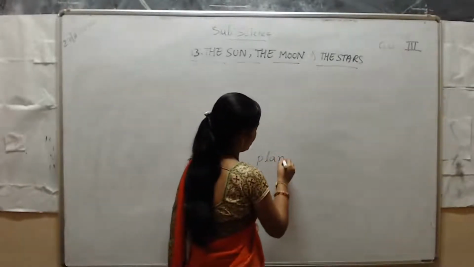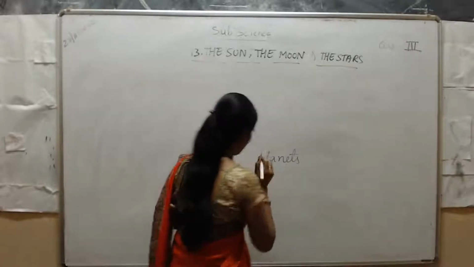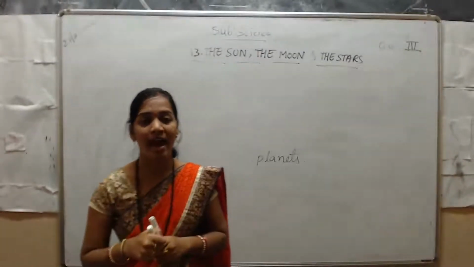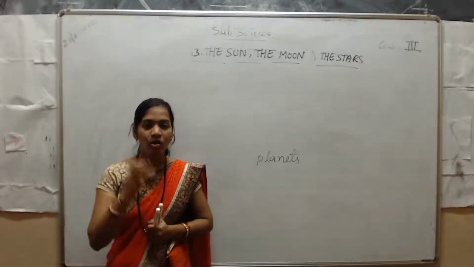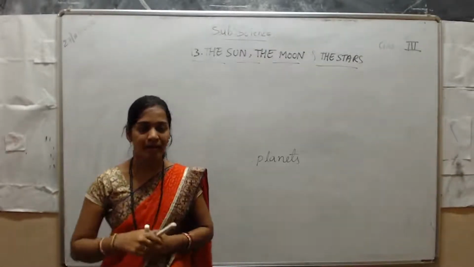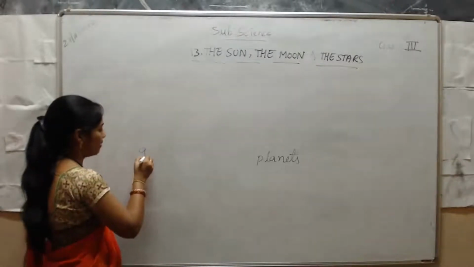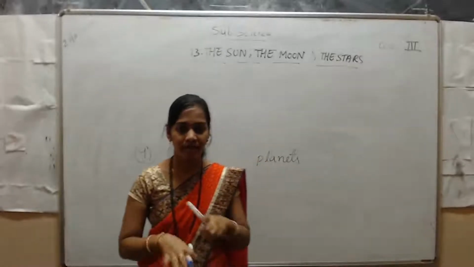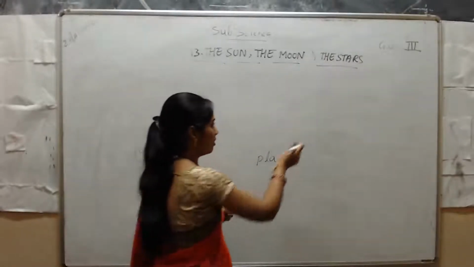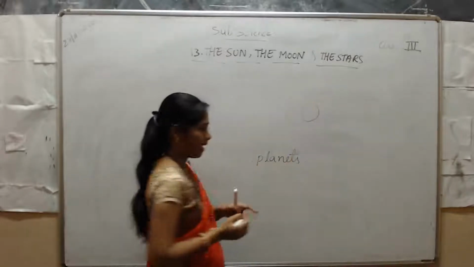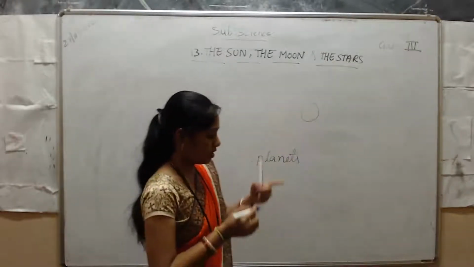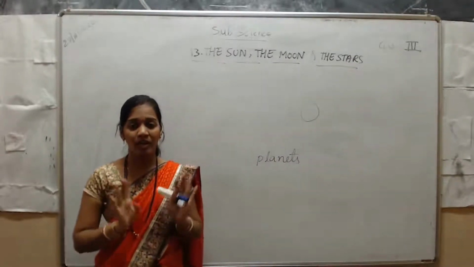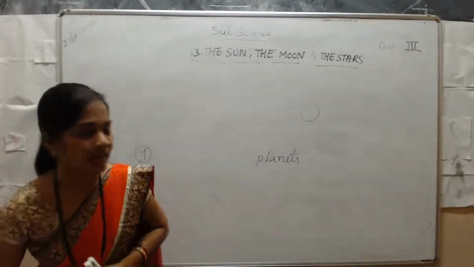So planets means what, students? In our space, in the universe, we have 9 planets, right? We are having the 9 planets. In which planet are we staying? We call it Earth. Earth is a planet. Not only Earth, there are totally 9 planets.